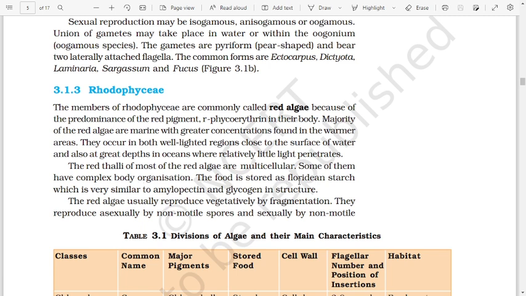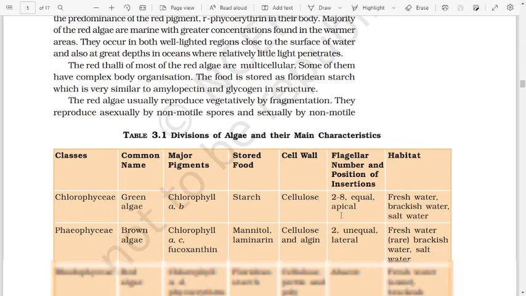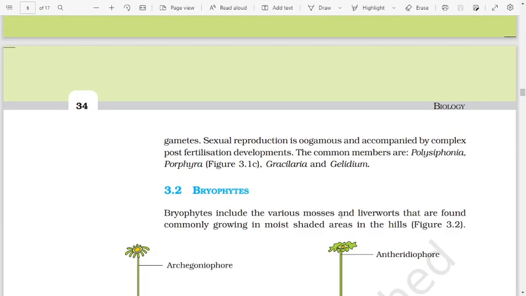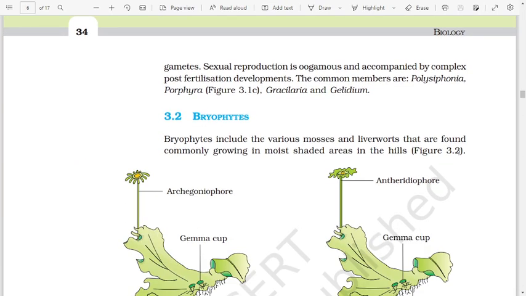The food is stored as floridean starch, which is very similar to amylopectin and glycogen in structure. The red algae usually reproduce vegetatively by fragmentation. They reproduce asexually by non-motile spores and sexually by non-motile gametes. Sexual reproduction is oogamous and accompanied by complex post-fertilization developments. The common members are Polysiphonia, Porphyra, figure 3.1c, Gracilaria, and Gelidium.